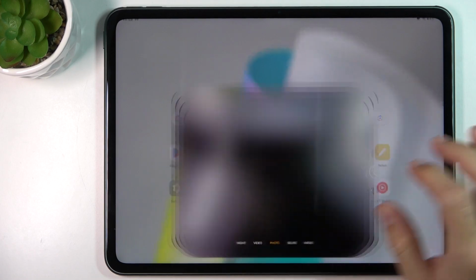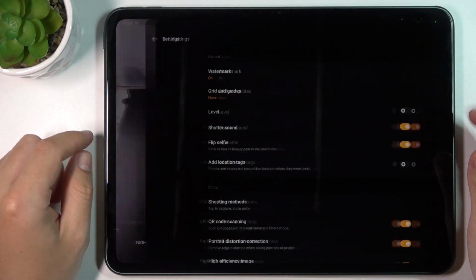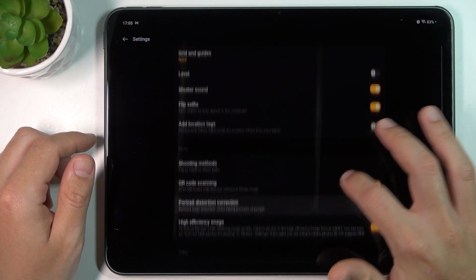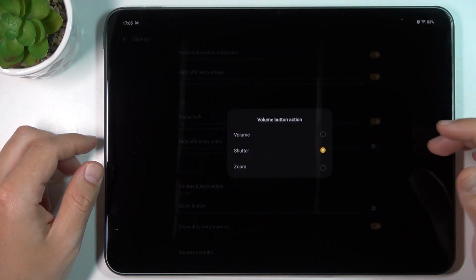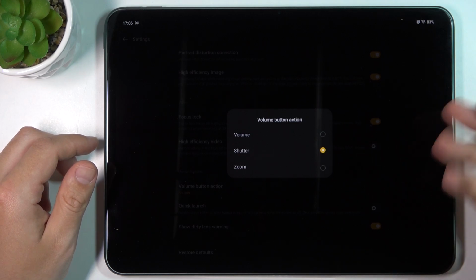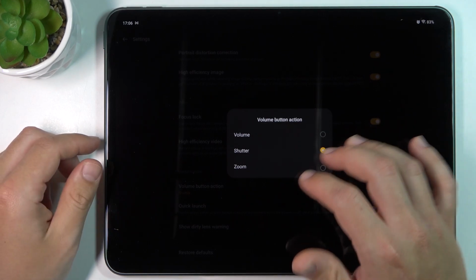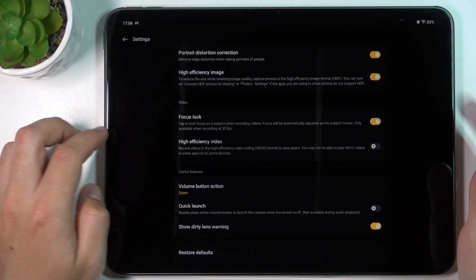So first, open the camera app, now go to the settings by this little gear icon, and now just slide down and look for the volume button action. Just open it, and as you can see, we can change the volume button function in the camera app to take photos and zoom in and zoom out.